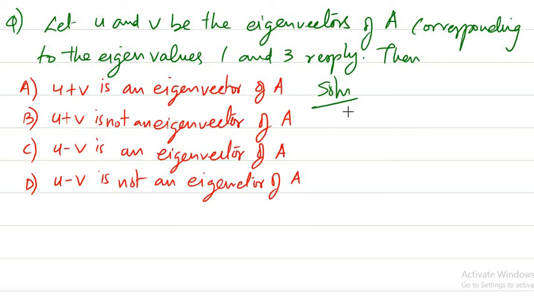To solve this particular problem, we just need to know the basic definition of eigenvectors. I think we have done it before in some other lectures.